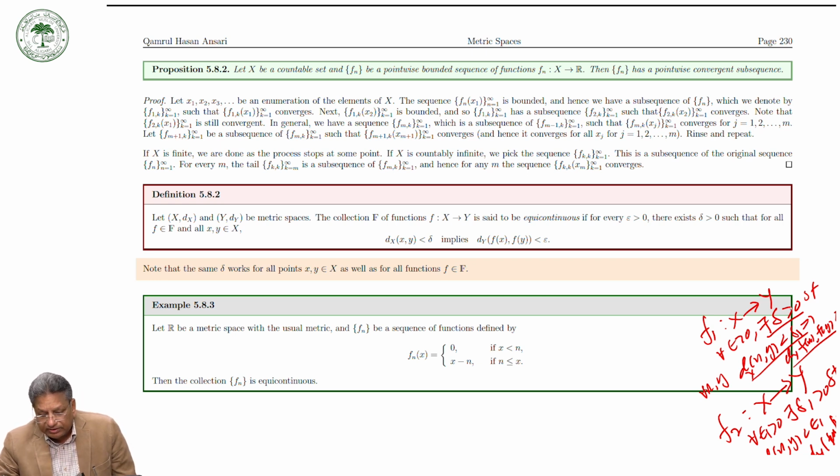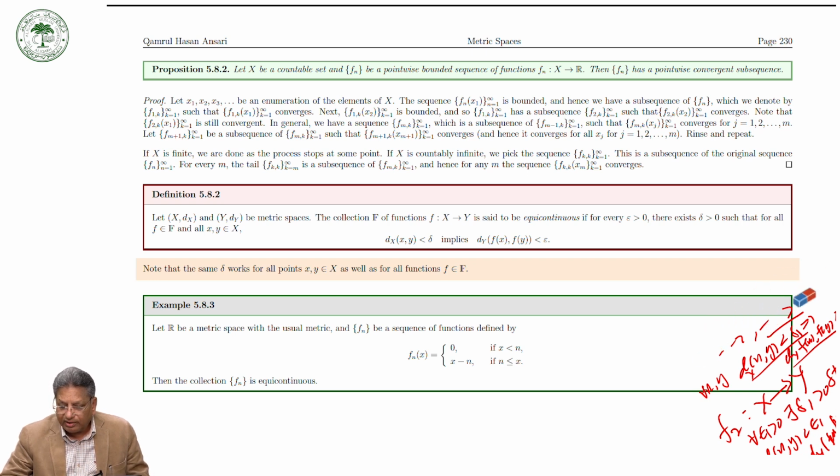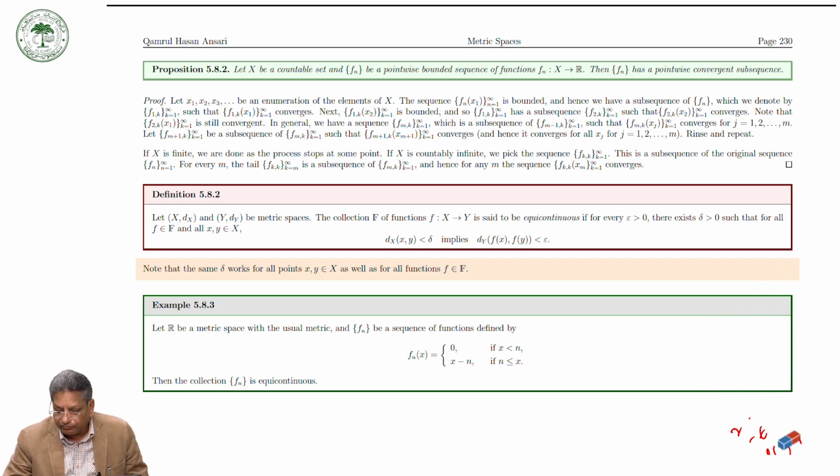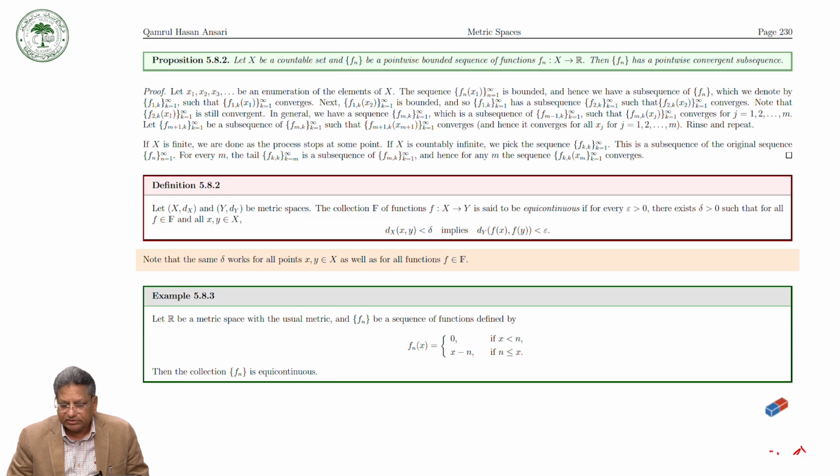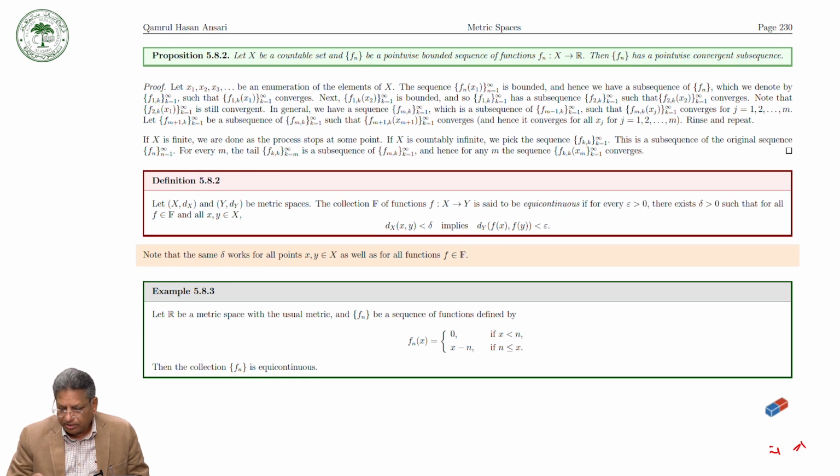It means that for each function we have a different delta. So if a single delta works for all f, then the collection of functions is said to be uniformly continuous.